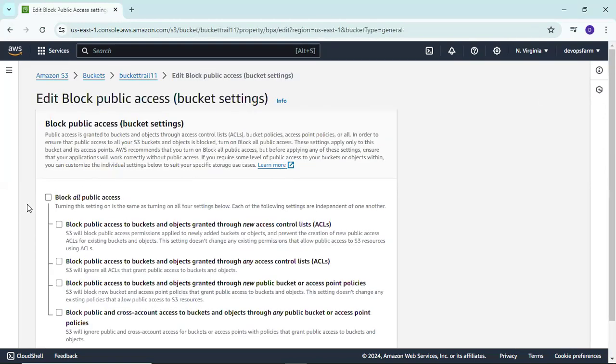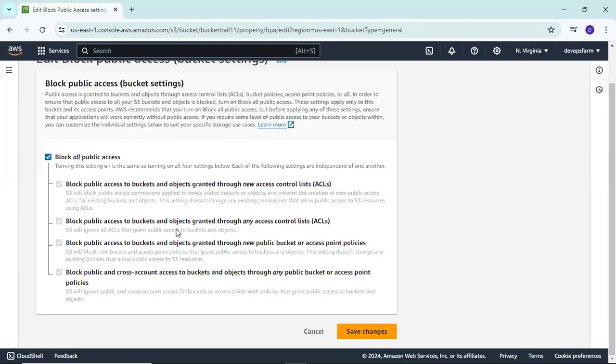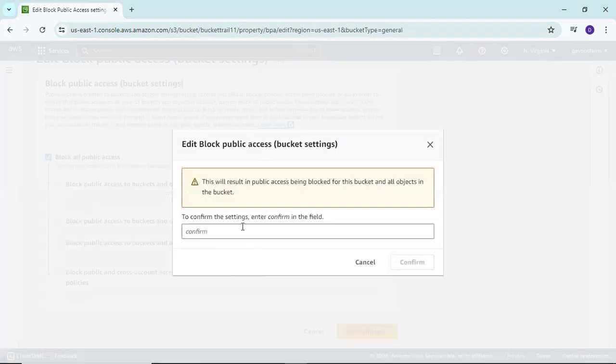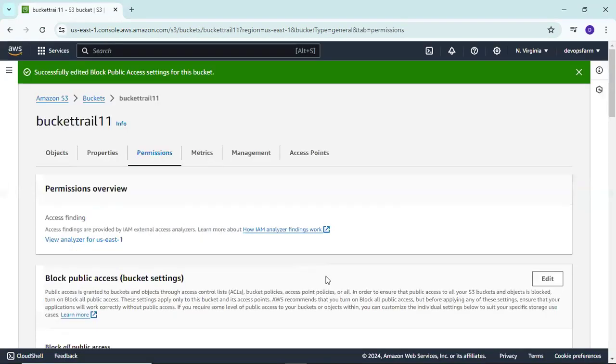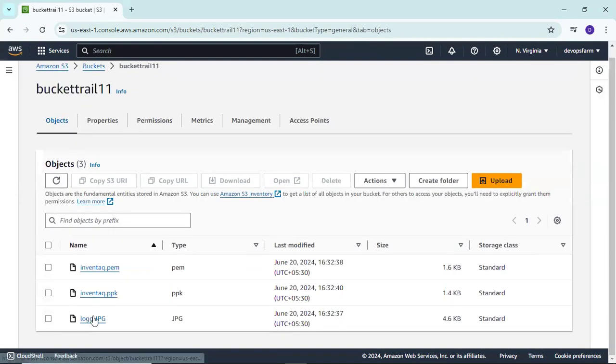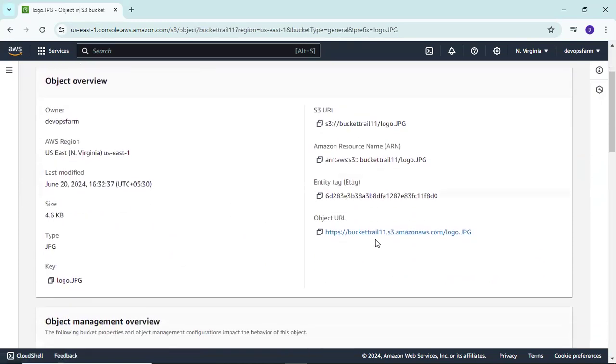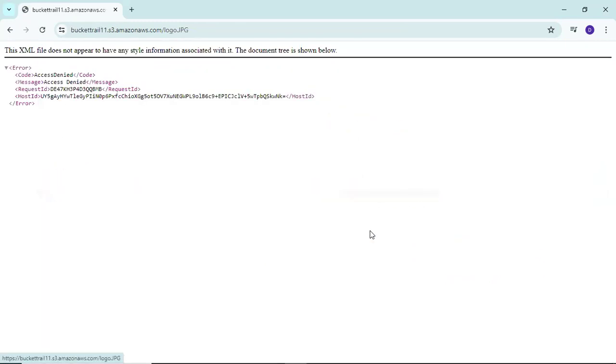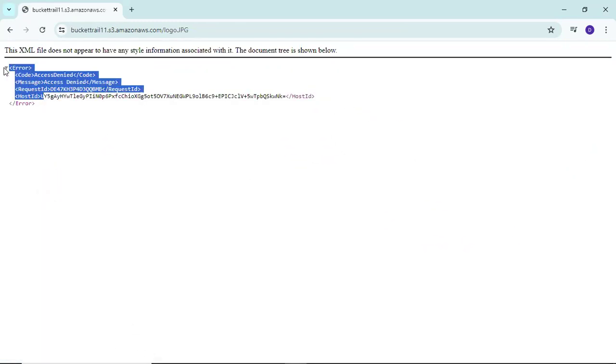Click on edit, and again confirm, save changes. Again go to my bucket, and my object is this logo.png, and now no one is able to see my data.